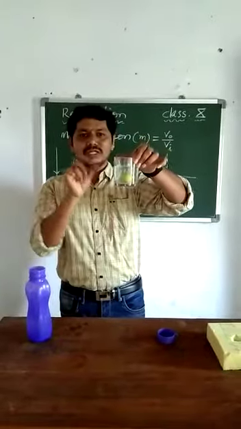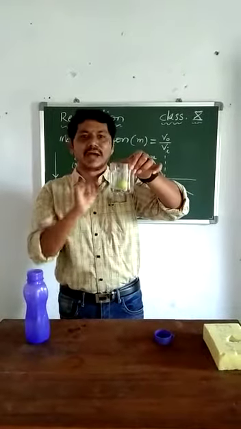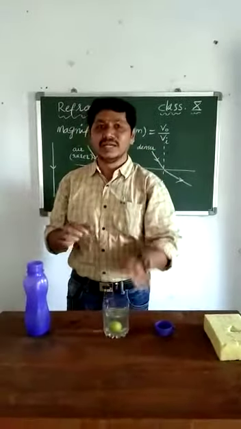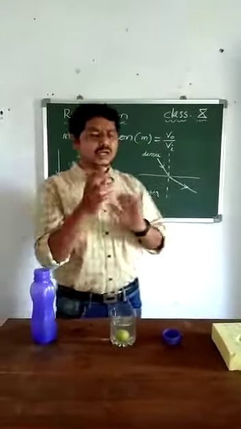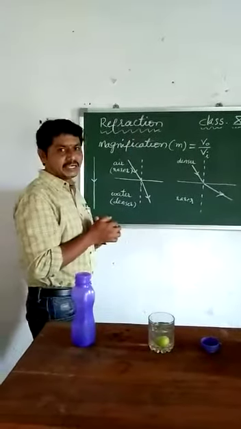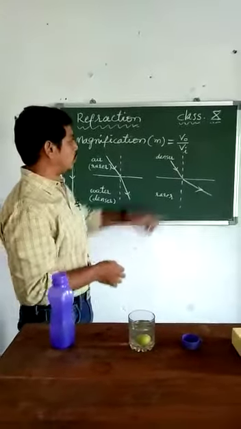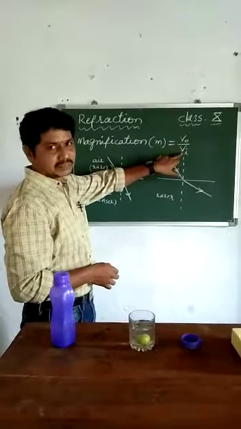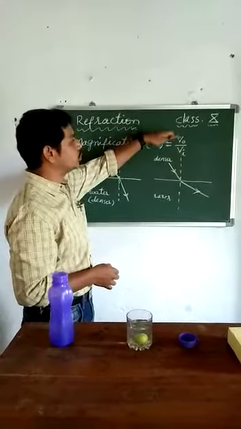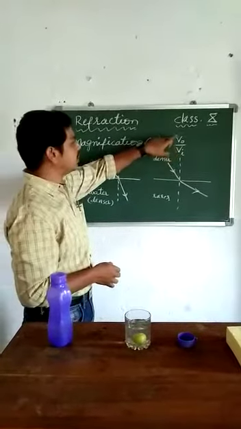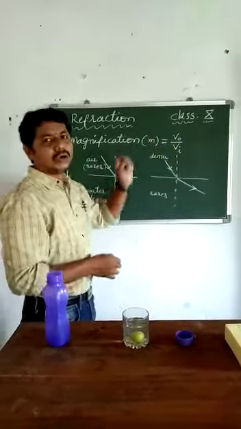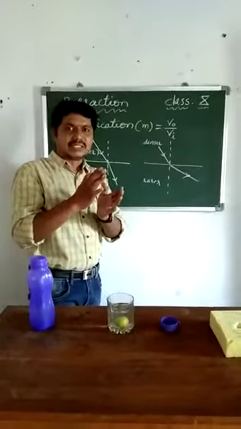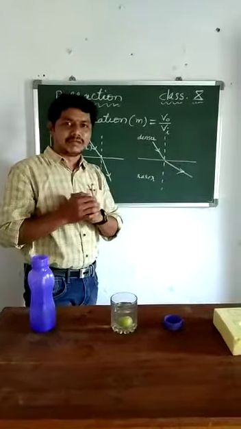So you have already observed the diminished image as well as the magnified image. Magnification is nothing but increasing the size of the image. If you want to know the magnification, you have to take the ratio of image size to object size, otherwise image distance to object distance. Image size to object size is called magnification.